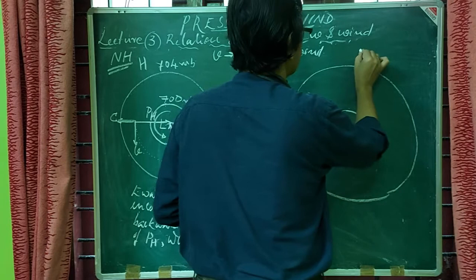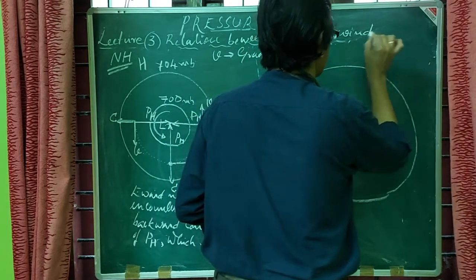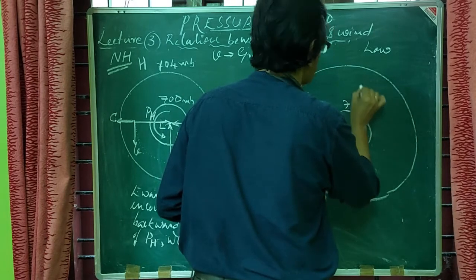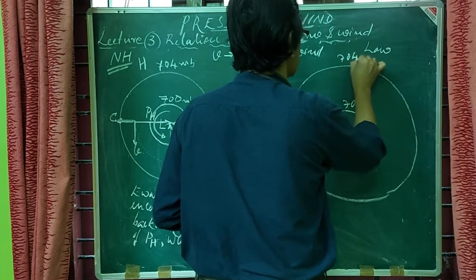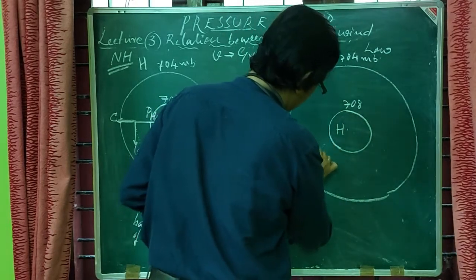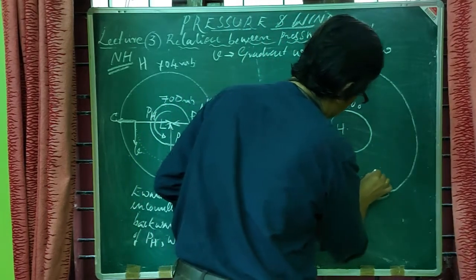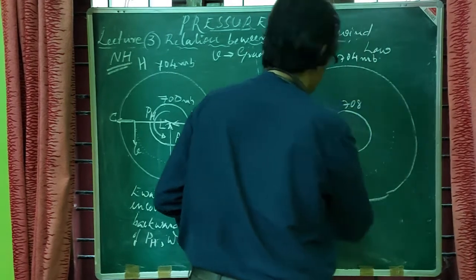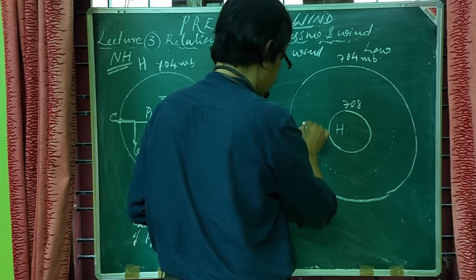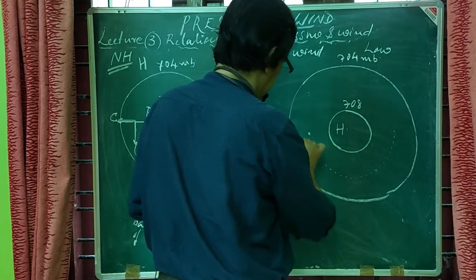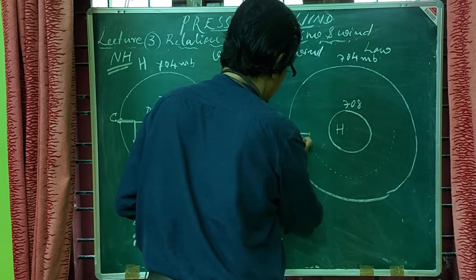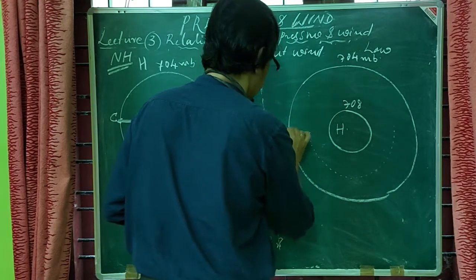This part should be characterized by low, and this, let it be 708 millibar, 704 millibar, and I am considering parallel flow to isobars, that is, an air parcel moves from here, from high to low, and your pressure gradient force should be in this direction.